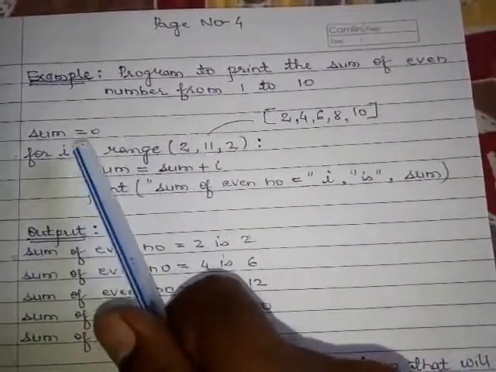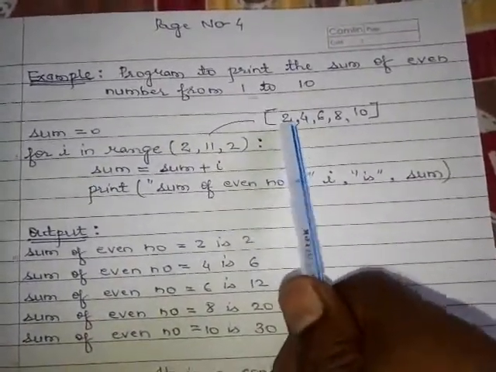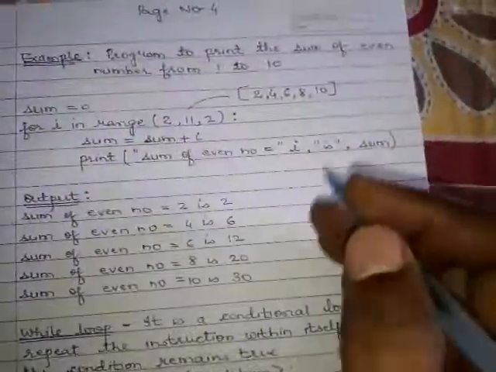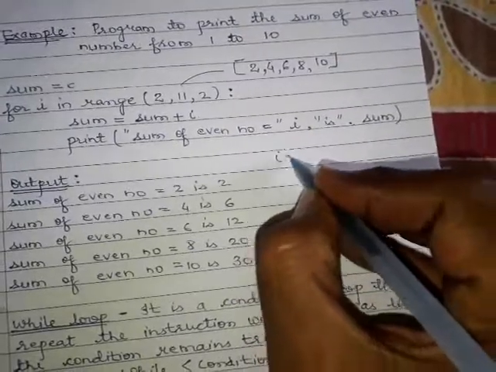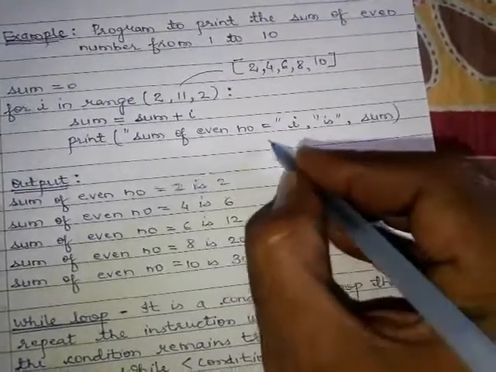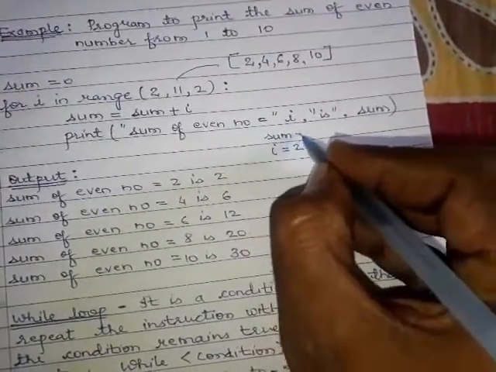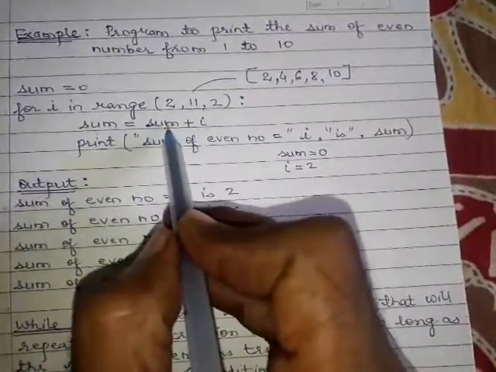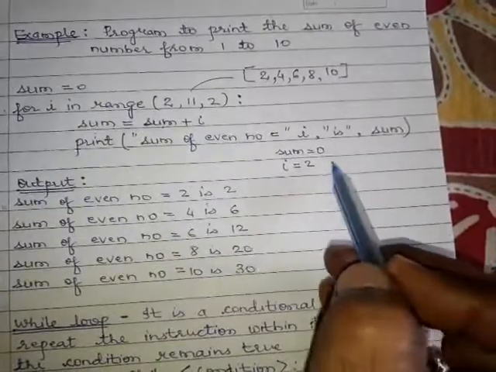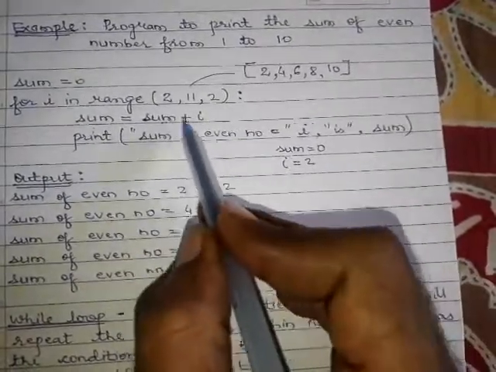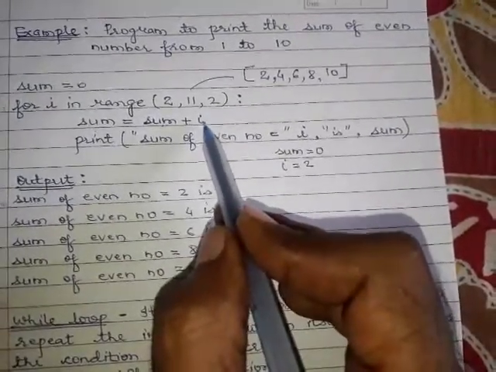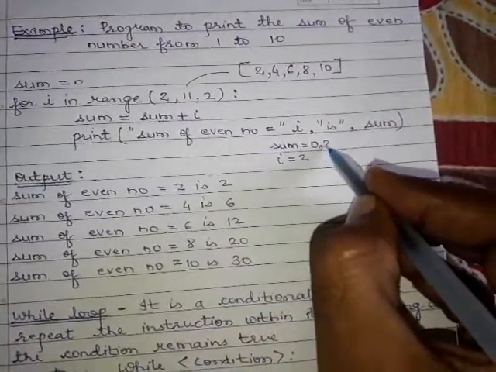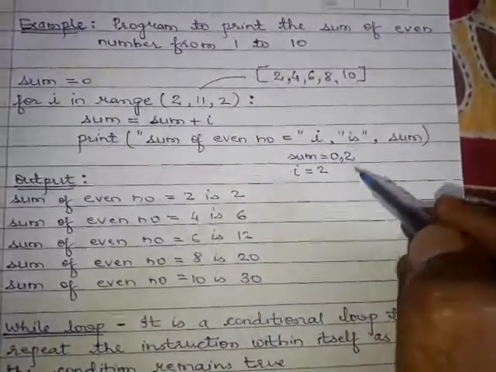So the first time I will assign the value 2. Sum equals sum plus I. The initial value of sum is 0. So sum equals sum plus I, which means 0 plus I. The value of I is 2, so 0 plus 2 is 2. The value of sum is 2. Now the sum value has changed from 0 to 2.